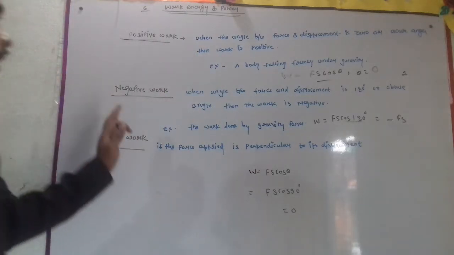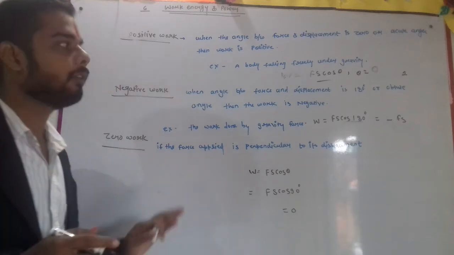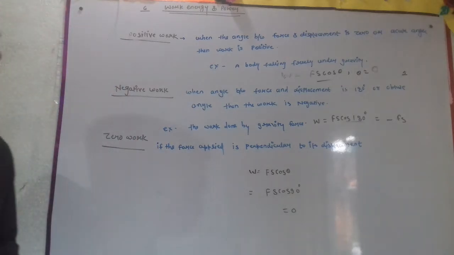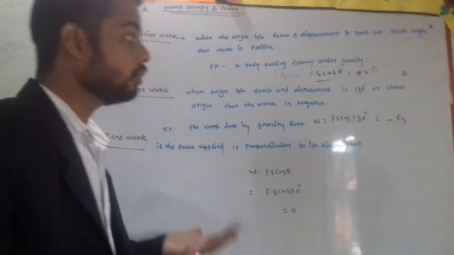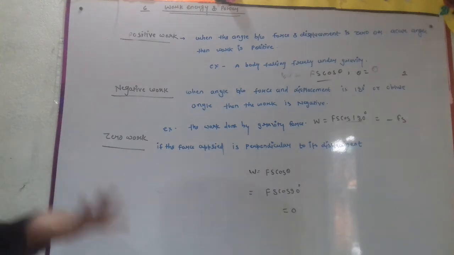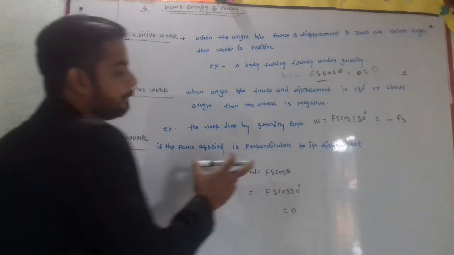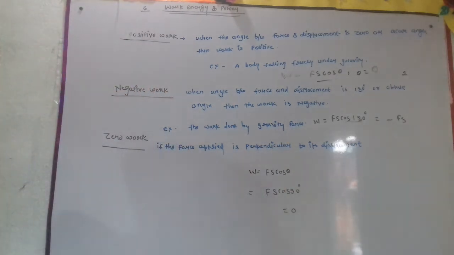Work is force into displacement, depending on the angle between force and displacement. If the angle is acute, then work is positive. When the angle is obtuse, then it is negative. If the force applied is perpendicular, then it will be zero work.